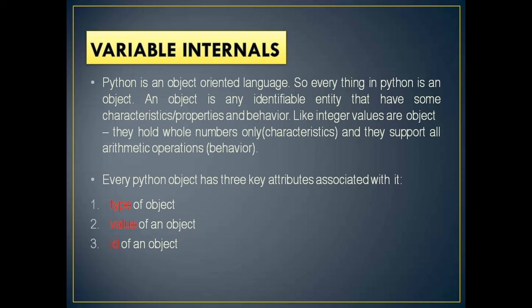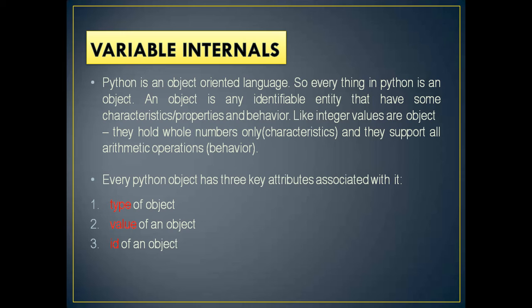If you talk about a furniture like a chair or a table, what are the behaviors of that table? Table can be folded, isn't it? Table can be used for keeping things, isn't it? Table can be used for some other purpose, right? Understood or not? So these are the operations which can apply on a particular entity, they are called the behavior. Similarly, integer objects hold whole numbers, that is the characteristic, and they support all the arithmetic operations, that is the behavior.